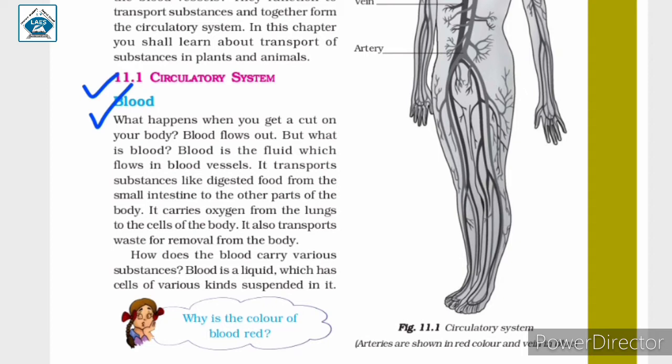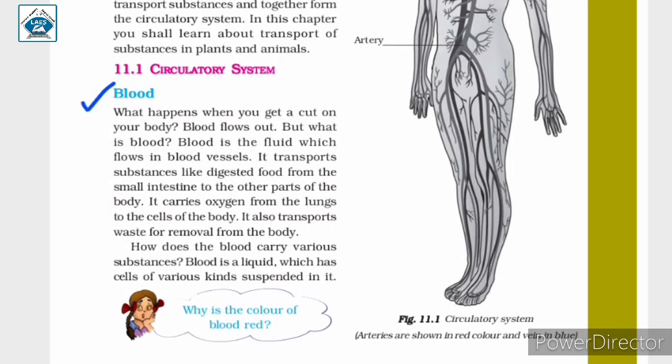How does the blood carry various substances? Blood is a liquid which has cells of various kinds suspended in it. So in this paragraph we read about the blood. Now blood is a red color fluid that flows in our body through the blood vessels. We all know that when we get a cut in our body, blood flows out from the cut. So, blood is a fluid which flows in the blood vessels.